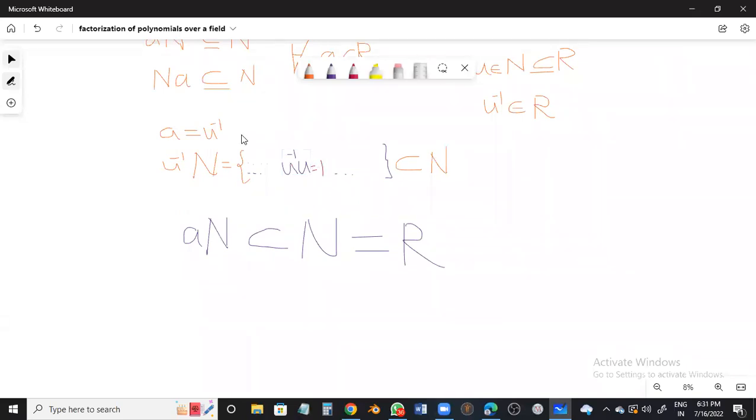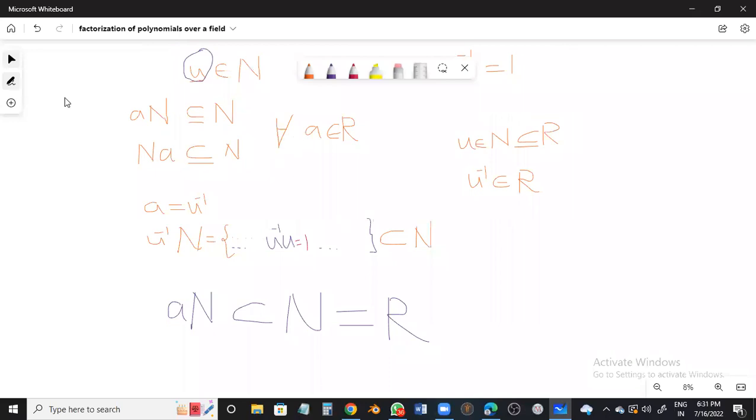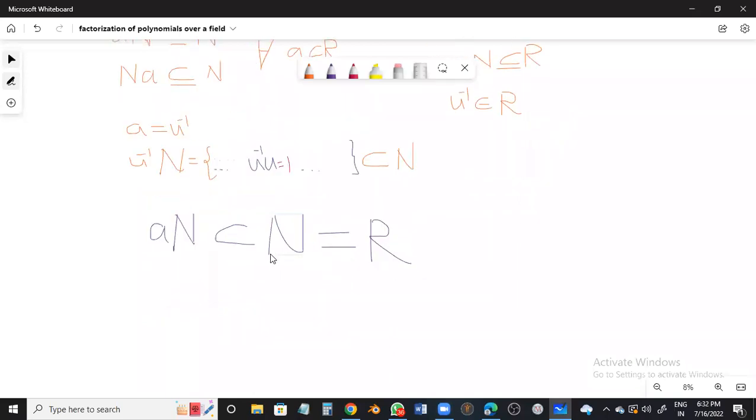And this statement is true for all A's of R. By every member of R, if I multiply to this, and it is a subset of N, obviously somewhere I will be multiplying to 1 also, and I get the complete set R. So this means N is equal to R. I suppose you followed my proof.